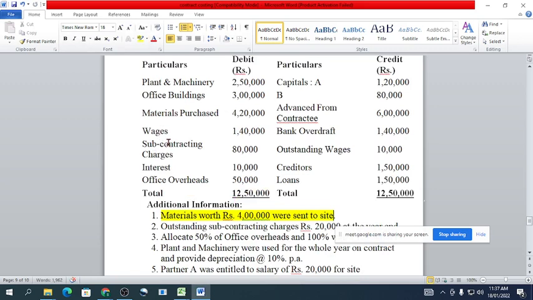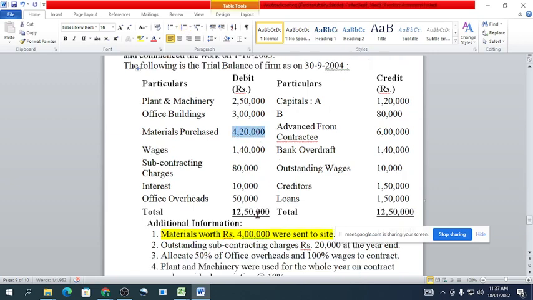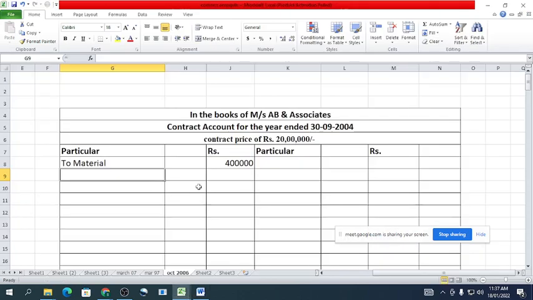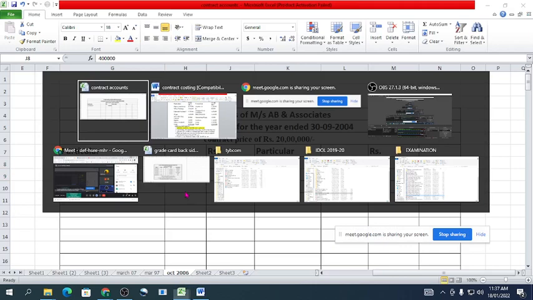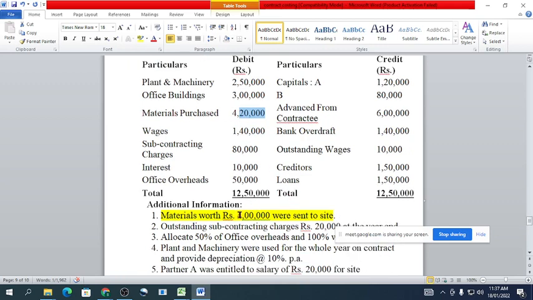We will consider the plant and machinery material purchase of 4 lakh 20,000. Out of the 4 lakh 20,000 we have transferred only 4 lakh to the contract account, so we have mentioned here only rupees 4 lakh. The remaining 20,000 material we will transfer to the normal PNL account.